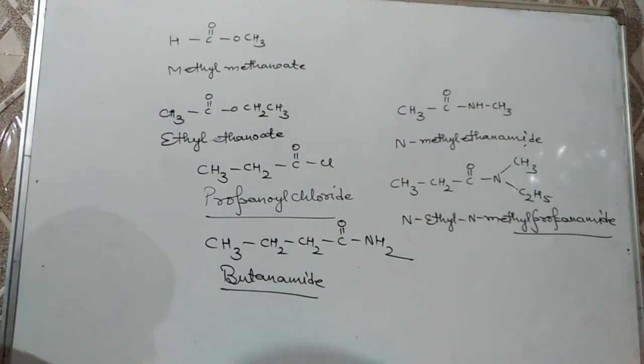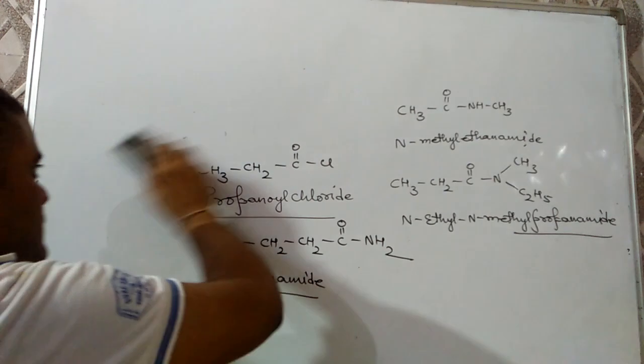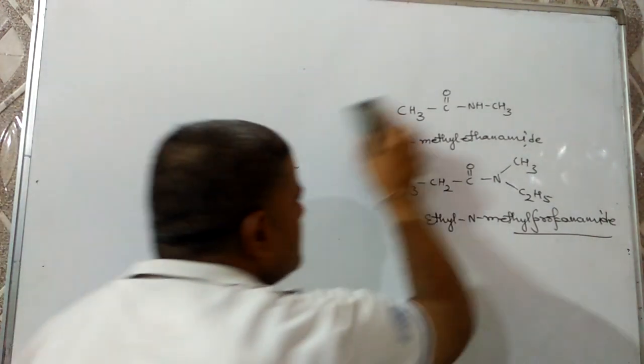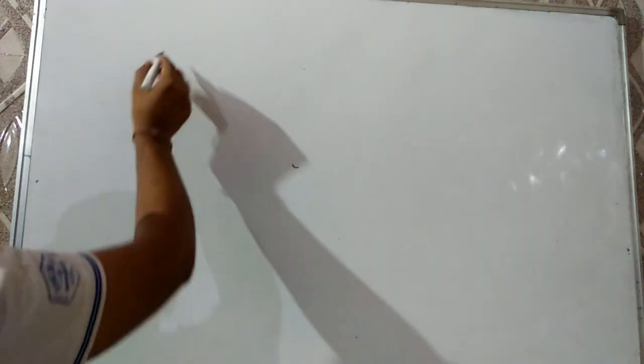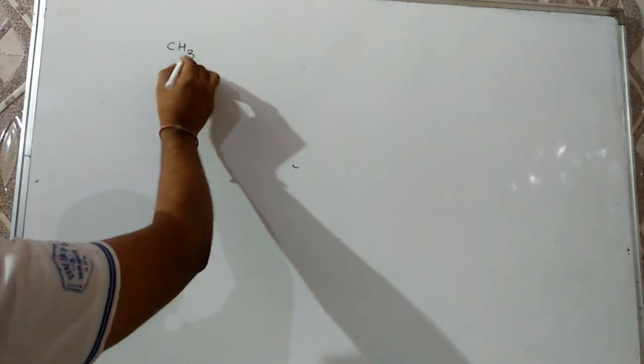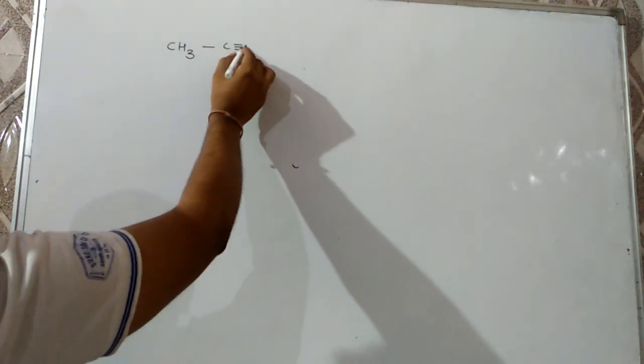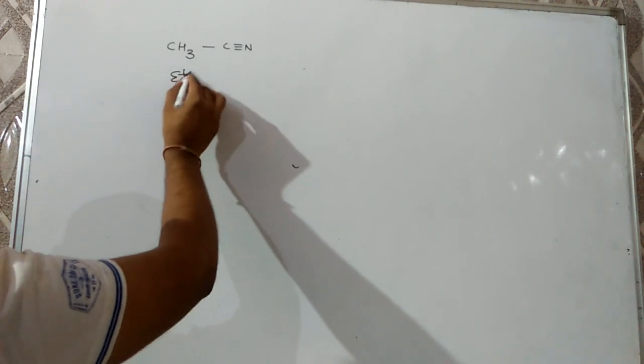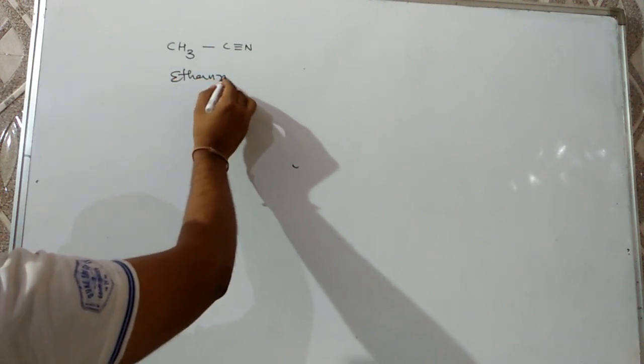Now we have to discuss cyanides. First case is CH3, CN is there, then its IUPAC name will be ethane nitrile.